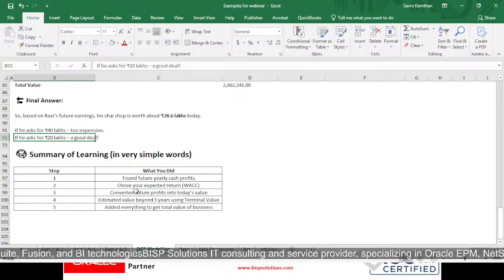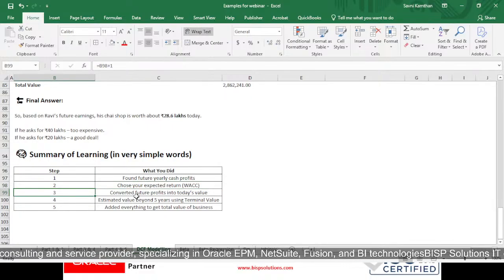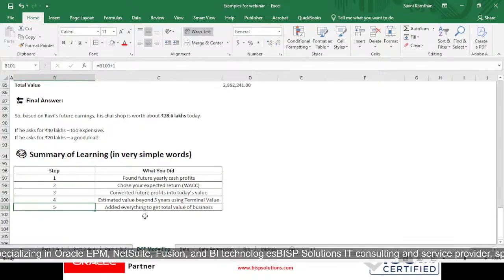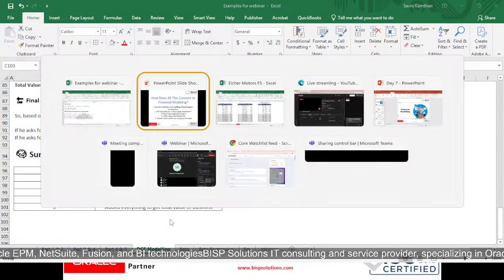So what we have understood with this particular learning: step 1 is finding future yearly cash profits. Step 2 was to choose your expected return, which is WACC, and step 3 is converting future profits into today's value. My fourth step is to estimate value beyond 5 years using terminal value, and my fifth step is to add everything to get the total value of the business.